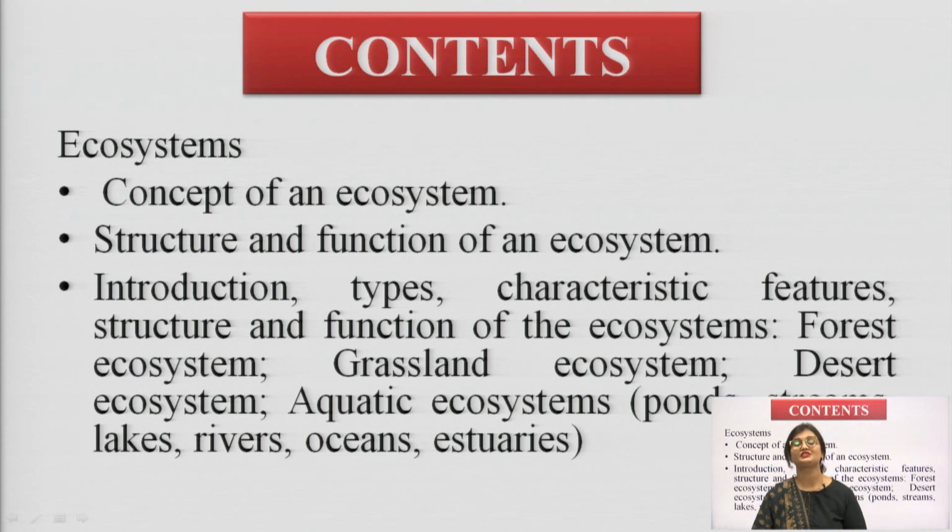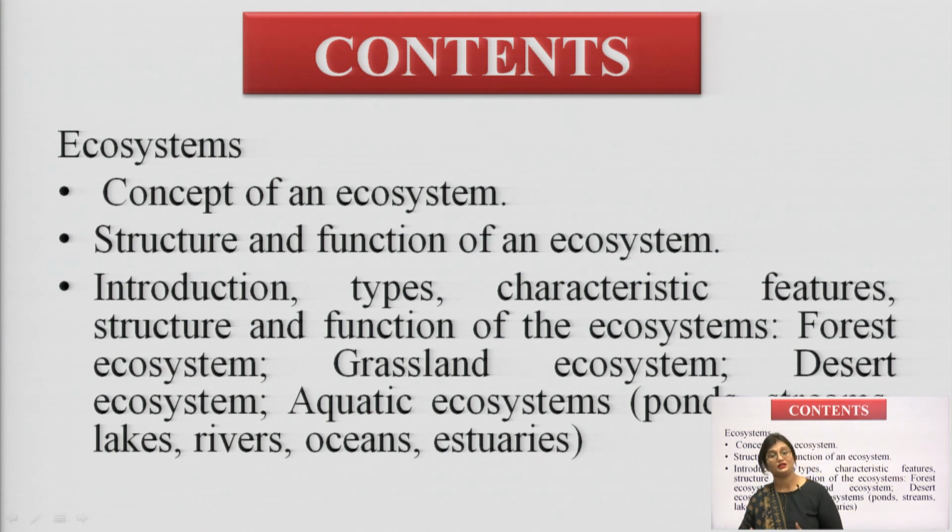Basically, ecosystems can be broadly classified into two major classes, which are terrestrial ecosystem and aquatic ecosystem. Under terrestrial ecosystem, we have a broad variety of ecosystems, namely forest ecosystem, grassland ecosystem, desert ecosystem.